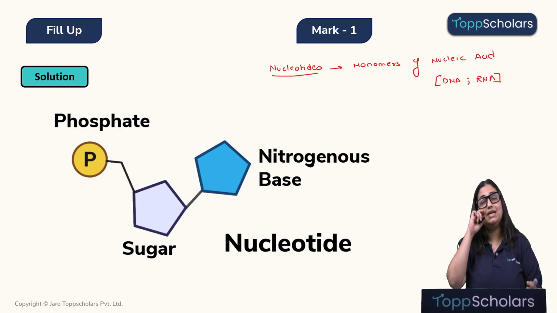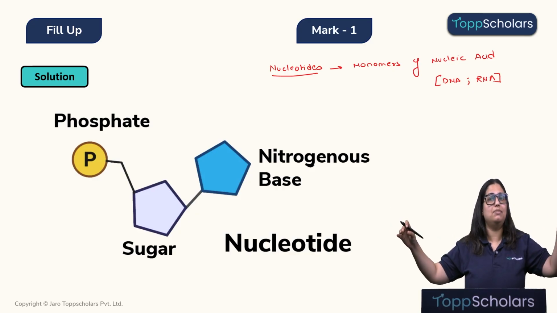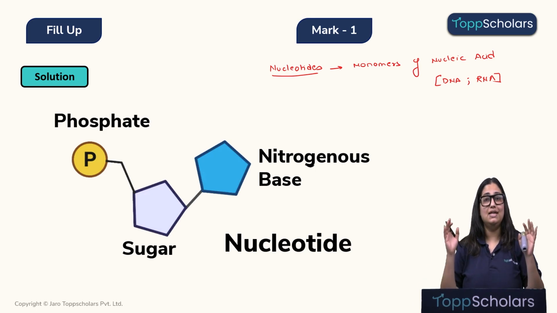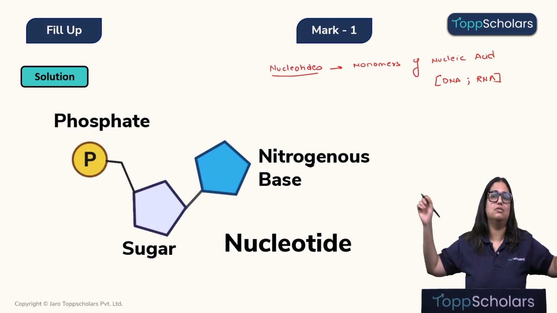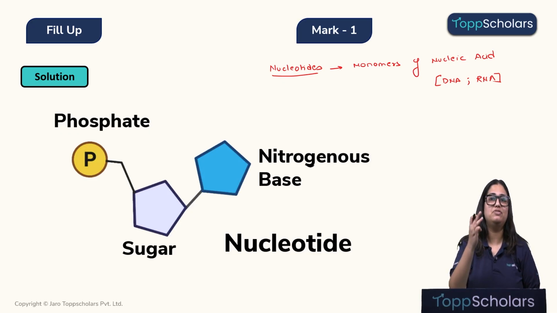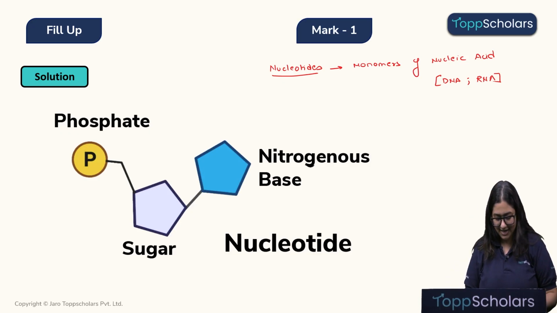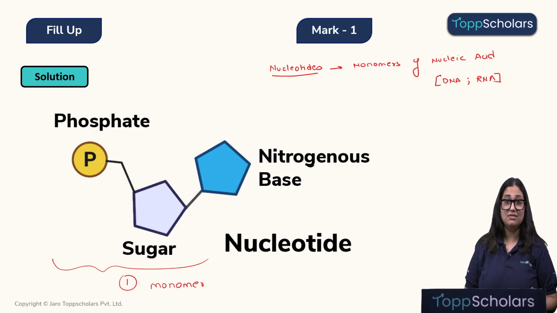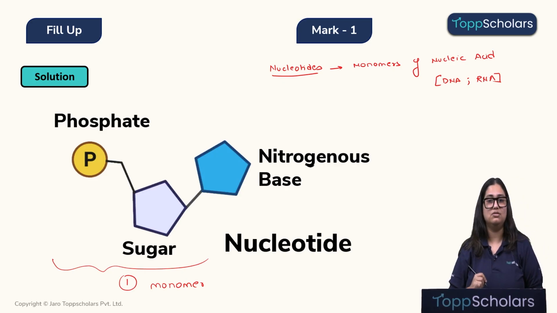Yes, so just like proteins are big polymers made up of monomers, which are amino acids, similarly, DNA is also a big polymer and it is made up of multiple monomers, which are known as nucleotides. And when you look at the nucleotide, it itself is made up of 3 structures. So this entire unit, children, is one single monomer.